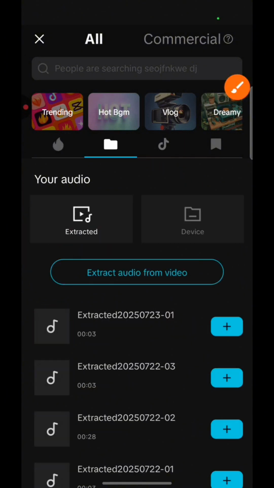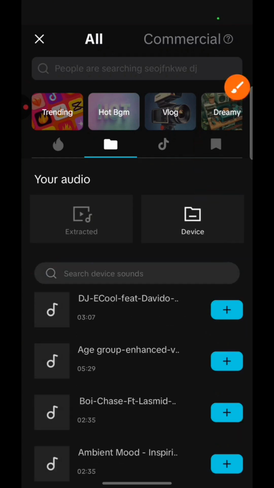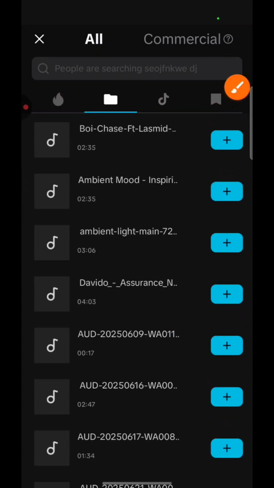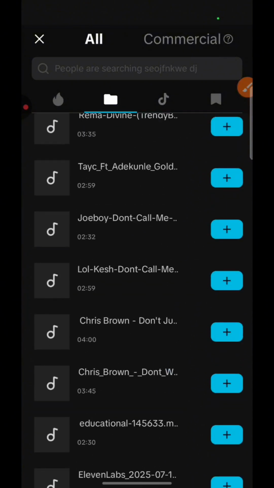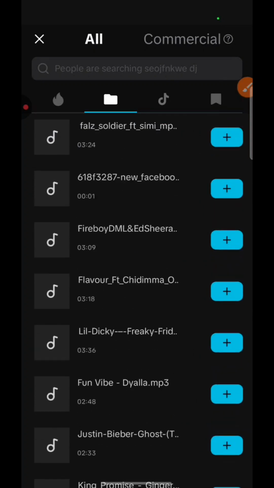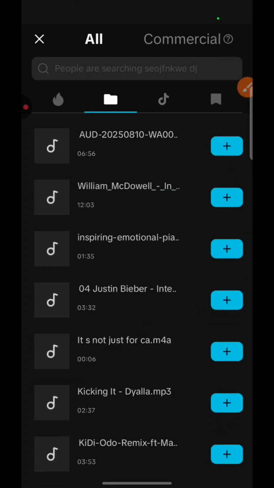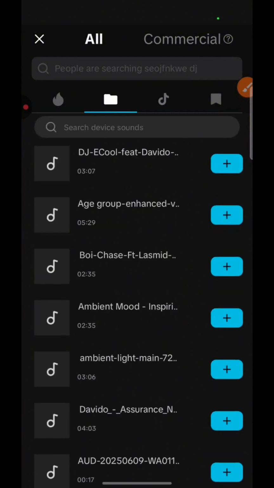Once you click on that, you're going to see device. So just click on device, so you can pick whichever songs are on your mobile device. You can pick any sound you want from this place here. You understand? All this music here is basically the music on your mobile device. So just go ahead and pick any one of your choice.